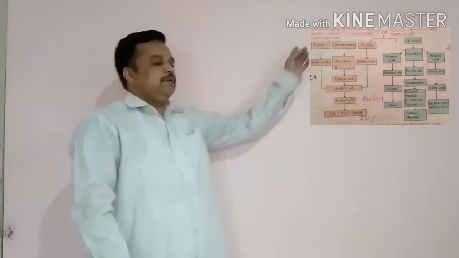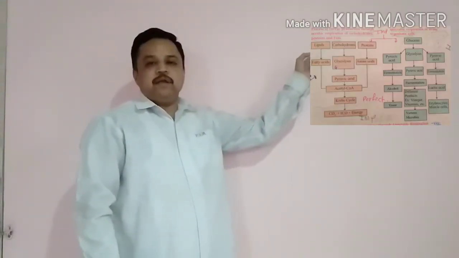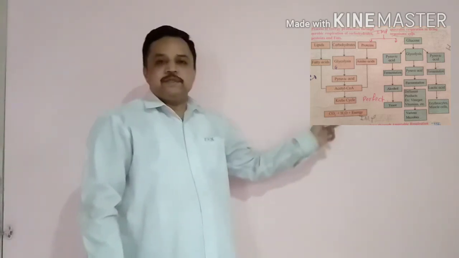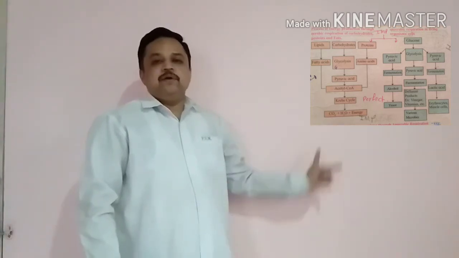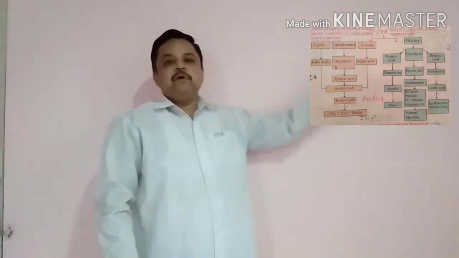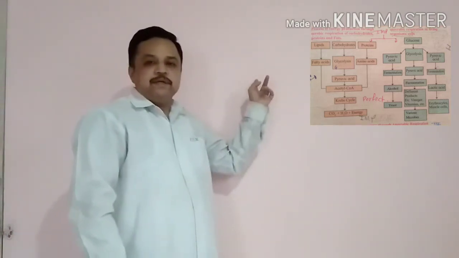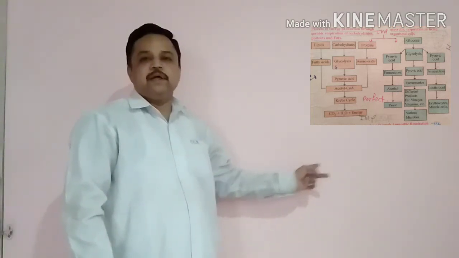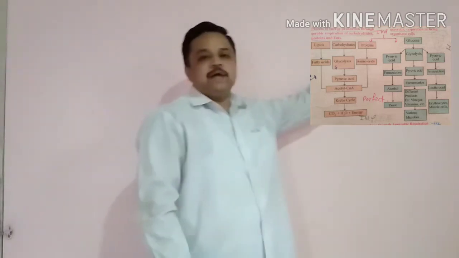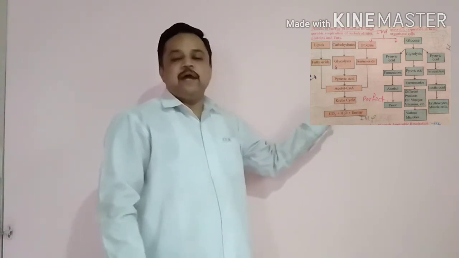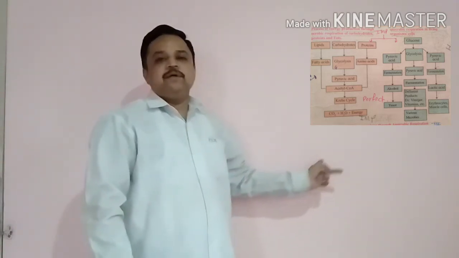Respiration, then carbohydrates are converted by glycolysis into pyruvic acid, which is converted into acetyl coenzyme A, and we get water, carbon dioxide and energy. Fats are converted into fatty acid, then acetyl coenzyme A, and there is formation of carbon dioxide, water and energy. Proteins are converted into amino acids, then into acetyl coenzyme A, and then we get carbon dioxide, water and energy.